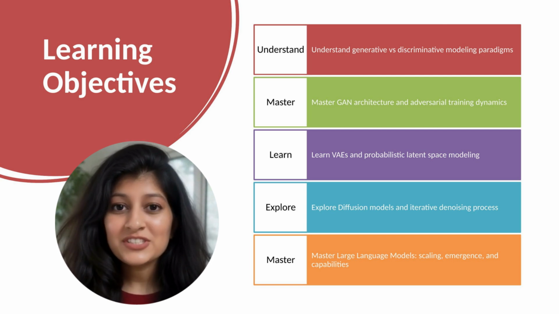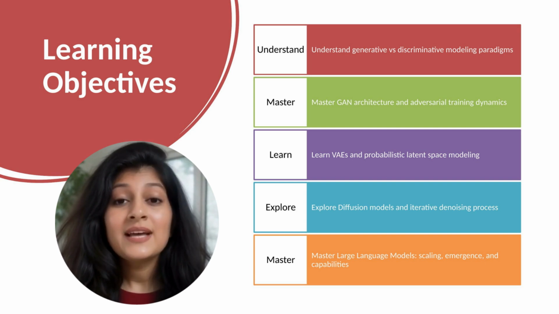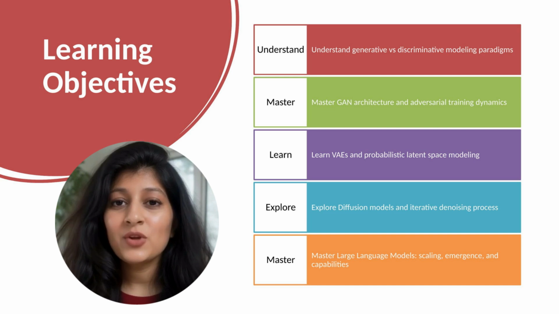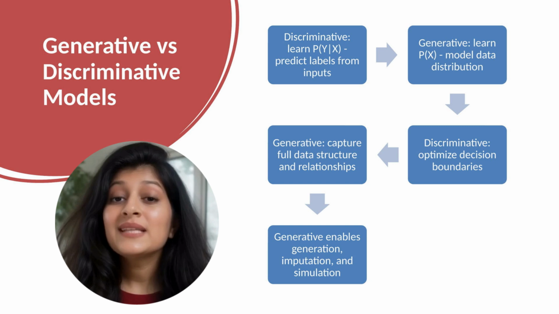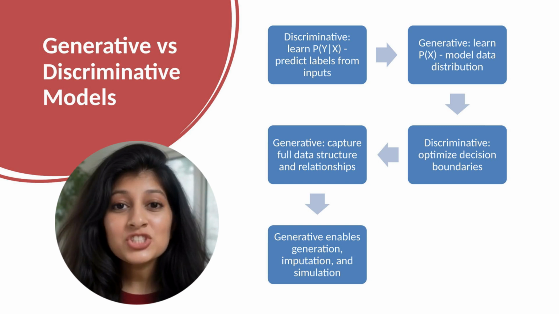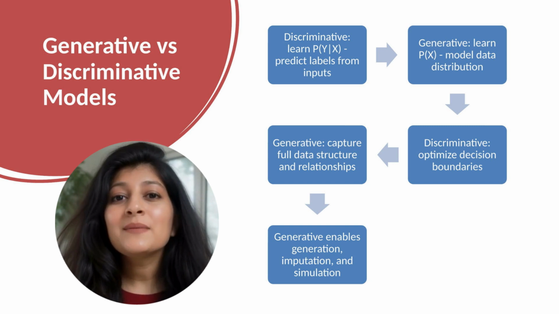Fifth, and most importantly, we'll deeply understand large language models. How do they work? Why does scale matter so much? What emergent abilities appear? How do we prompt them effectively? After today, you'll understand the technology reshaping industries and society. You'll see why these models are so powerful and their current limitations. Let's clarify fundamental concepts in machine learning that distinguish these paradigms.